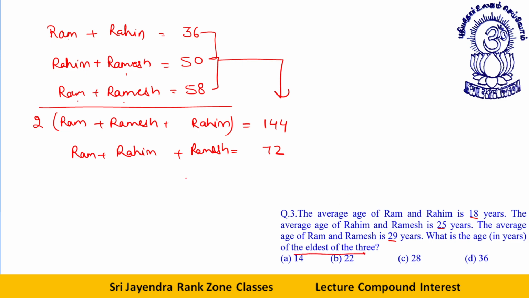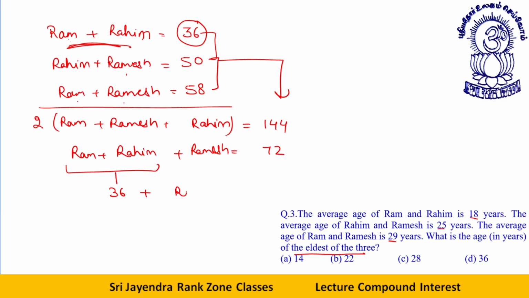See, we can easily say these two are the youngest. Why? Because their combined age is the least. Ram and Rahim are the youngest. Getting it, dear students? So if Ram and Rahim are the youngest, their sum is 36 plus Ramesh equals 72.